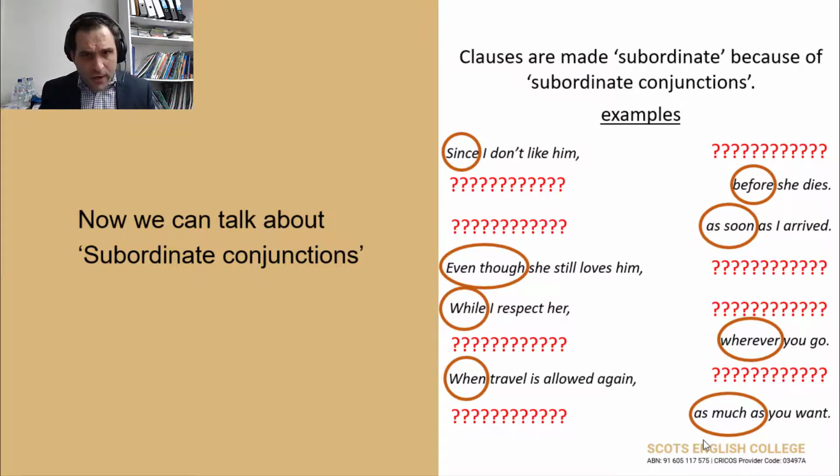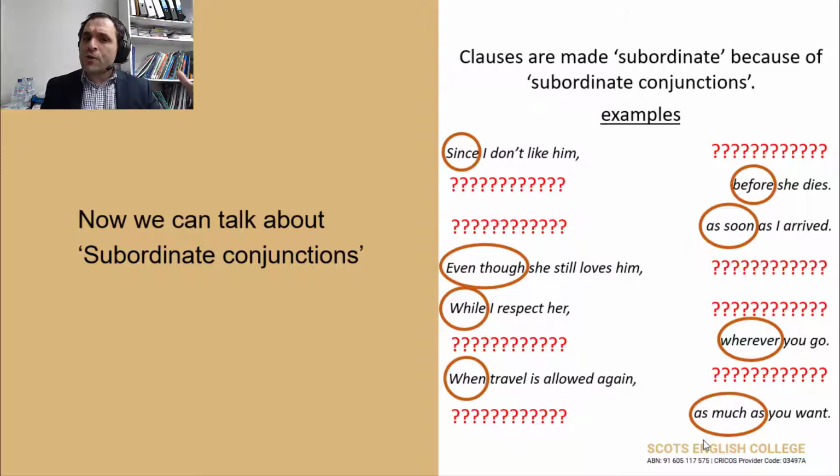While I respect her, okay, go on. I don't know what that person is trying to say. Next, wherever you go. I don't know what the main message is. When travel is allowed again, because now travel is not allowed because of COVID-19.